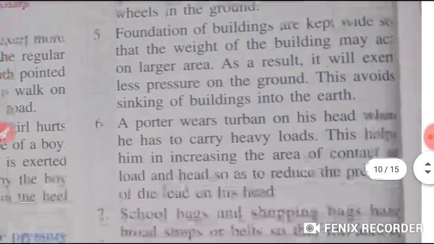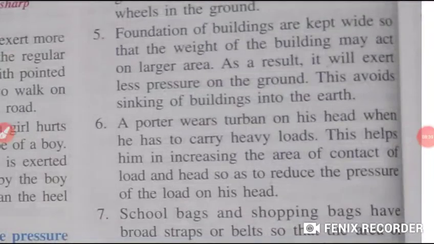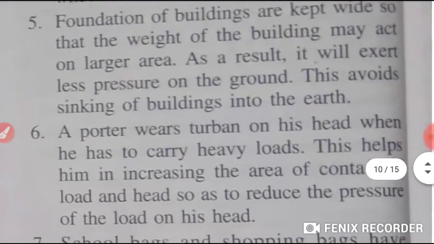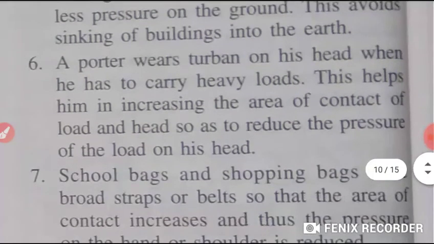Next is the foundation of buildings, students. The foundations of buildings are kept wide. Why? So that the weight of the building may act on a larger area. As a result, it will exert less pressure on the ground, and this will avoid sinking of the buildings into the earth.